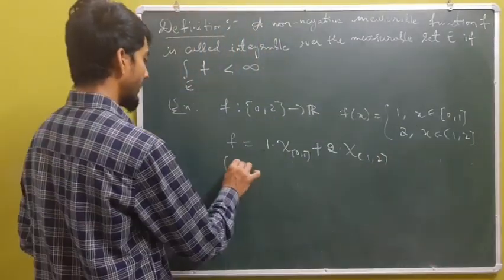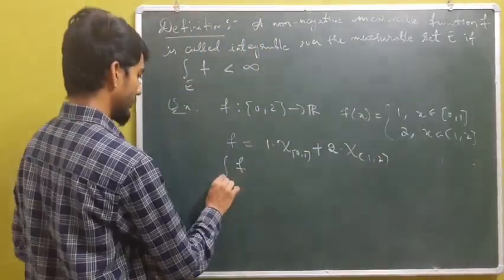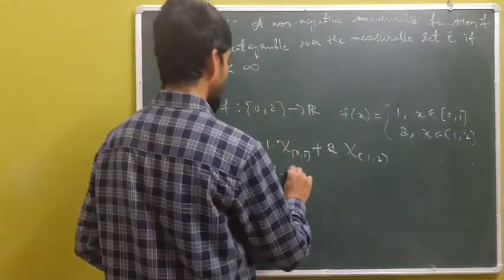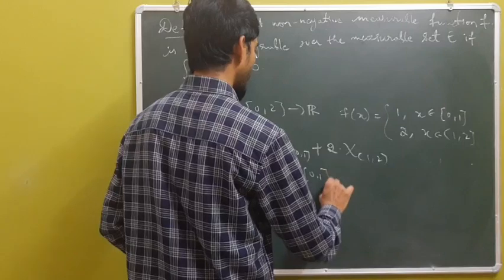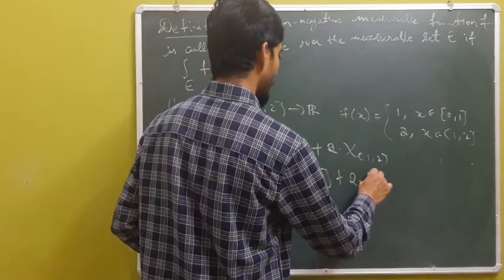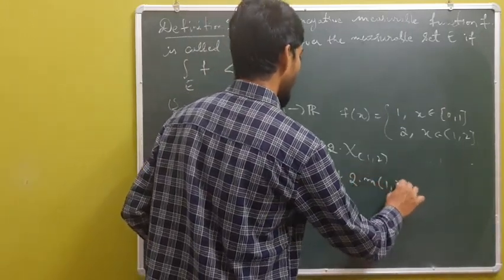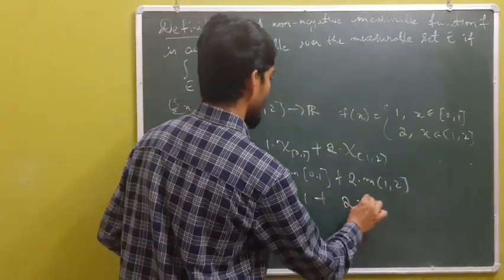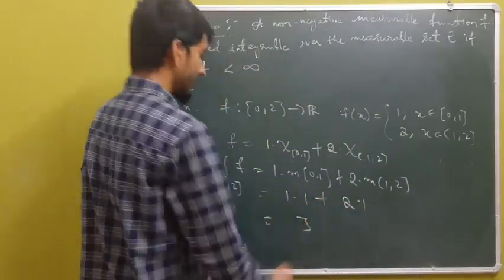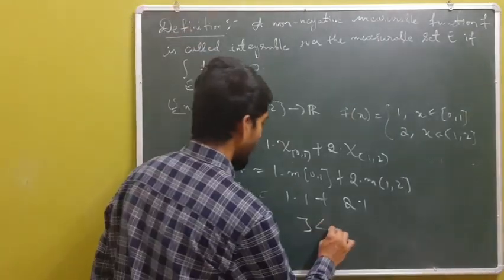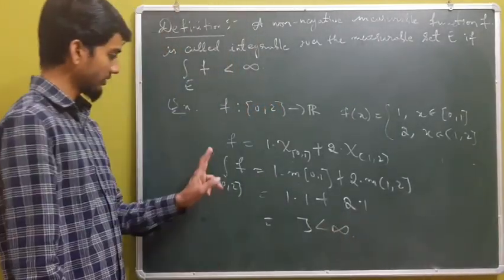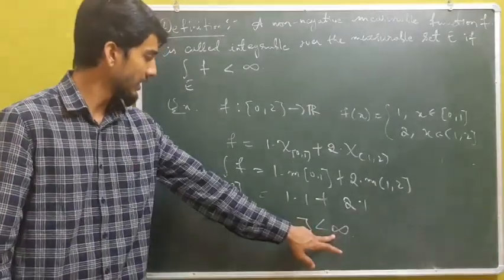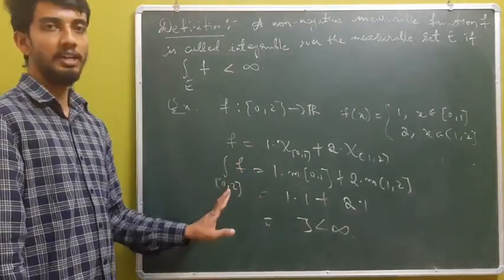So I have the integral of f over [0,2] to be 1 times the measure of [0,1] plus 2 times the measure of (1,2], which is nothing but 1 times 1 plus 2 times 1, which is 3. Since this is finite, the integral of f over [0,2] is finite, which implies f is integrable over [0,2].